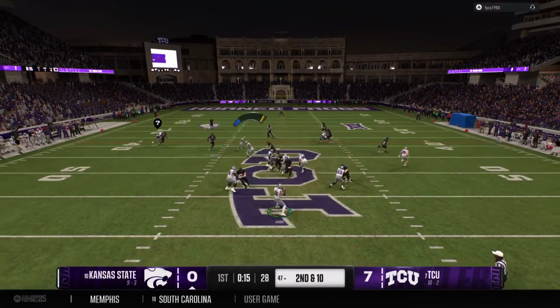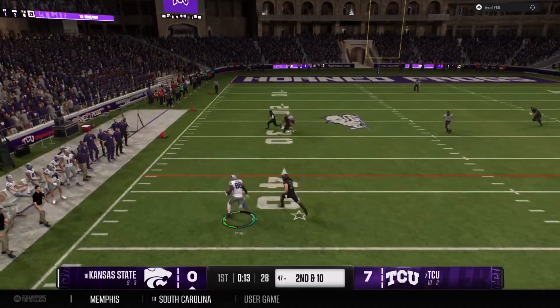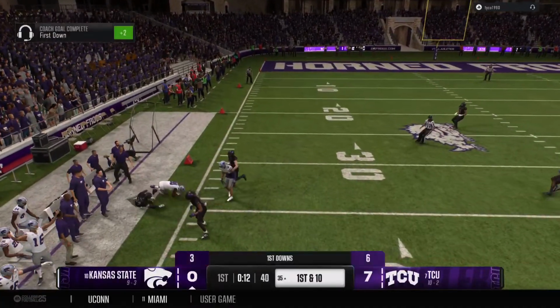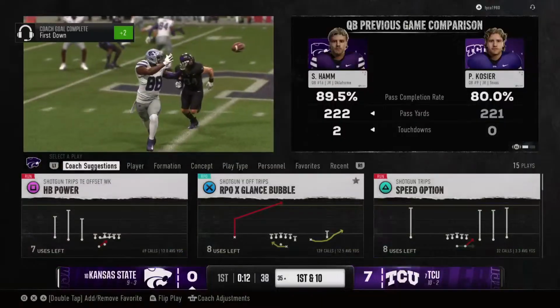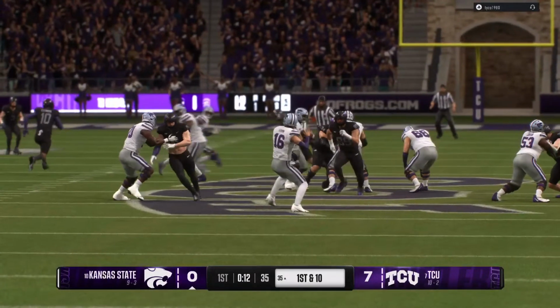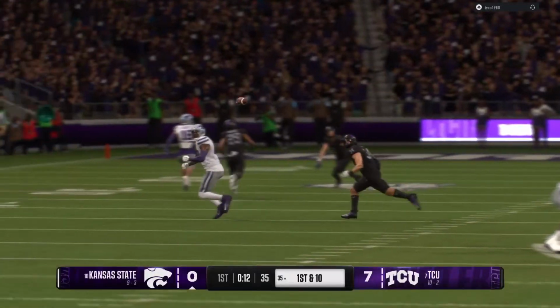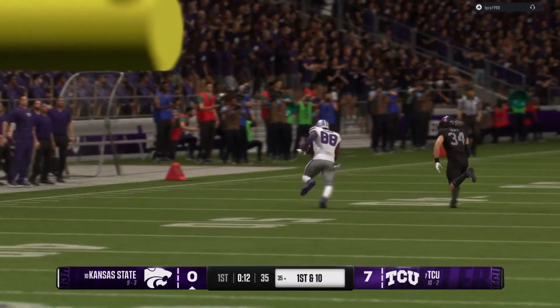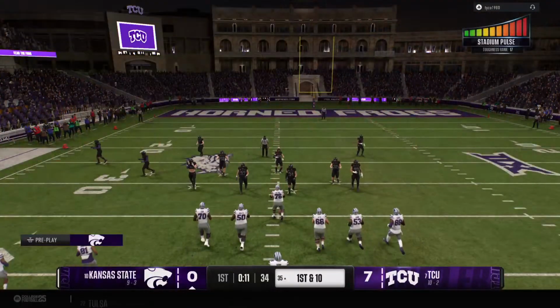They look to throw it here on 2nd down. It's a short completion to the tight end. Heads out of bounds after a solid gain, more than enough to pick up a 1st down. The tight end drag route is the perfect option for an offense looking to scheme that position open for some yardage. Perfect execution here for a 1st down.